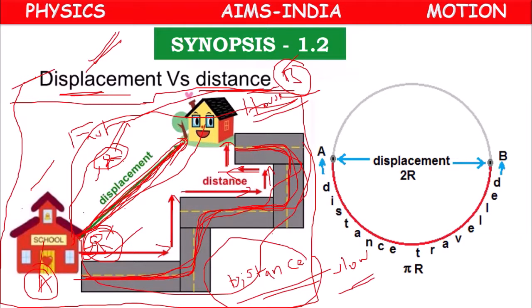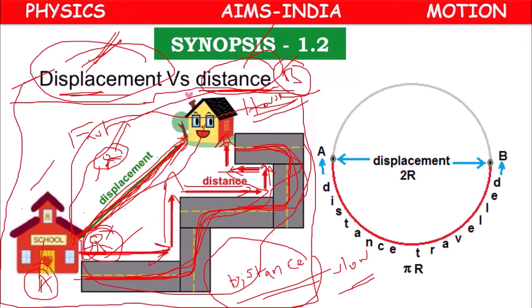Whenever we shift our position from one place to another, we come across two words: distance and displacement. What is the difference? Distance is the total path covered. Displacement is the shortest available path. In distance, the boy is not following one direction: first east, then north, then east, then north, then west, then north.